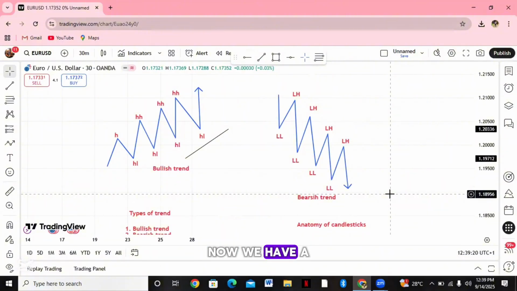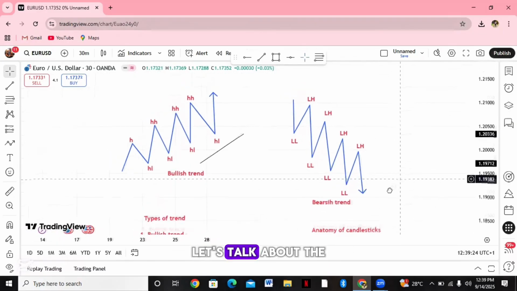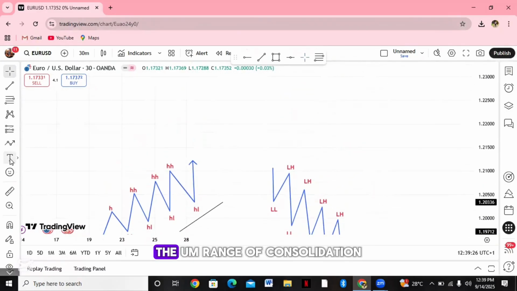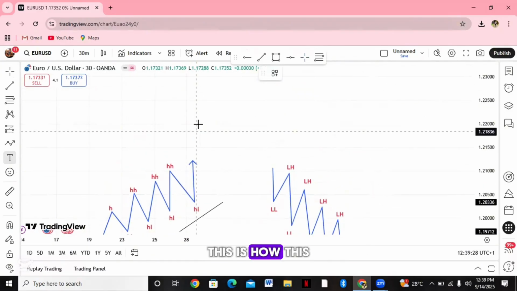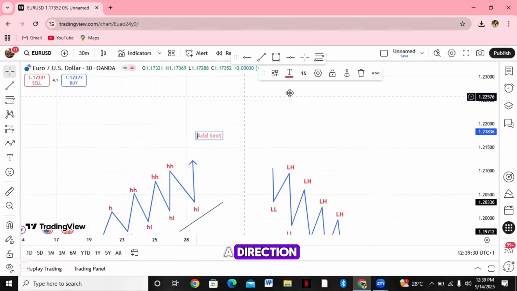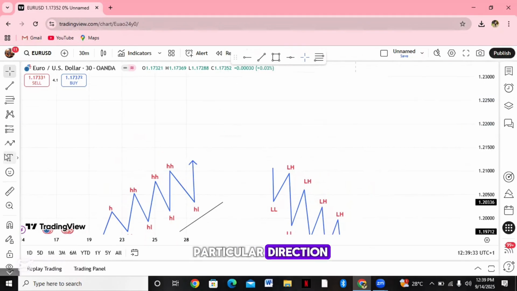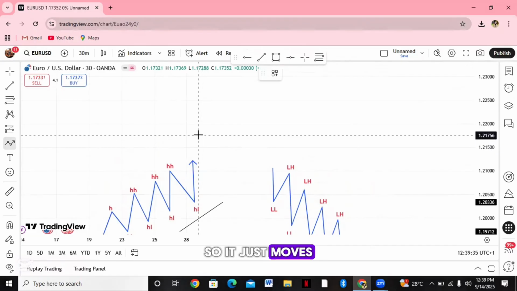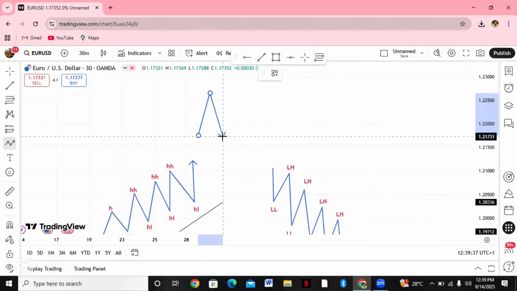Now, we have a transition in trend. But before I talk about transition in trend, let's talk about the last one, the range of consolidation. This is how this one moves. It doesn't move in a direction. It doesn't have a particular direction. So it just moves in range.